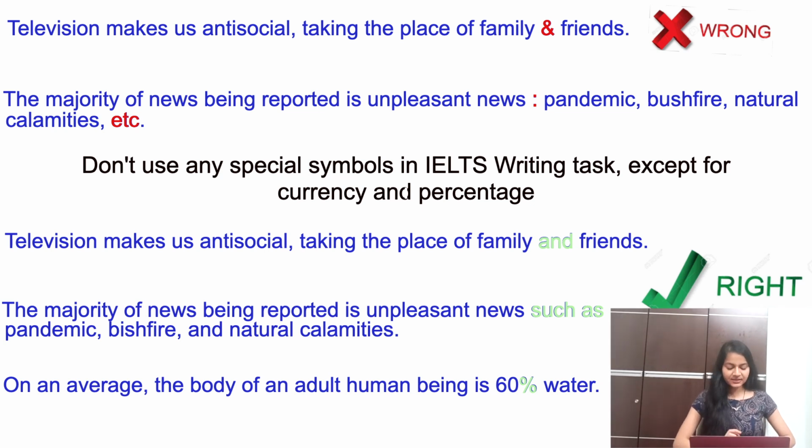Third example is: on an average, the body of an adult human being is 60% water. The percent symbol is allowed in writing. So there are only two symbols that are allowed. First is percent and second is currency symbol. Other than these two symbols, never use any other special symbol for the writing task. Moving to tip number 3.